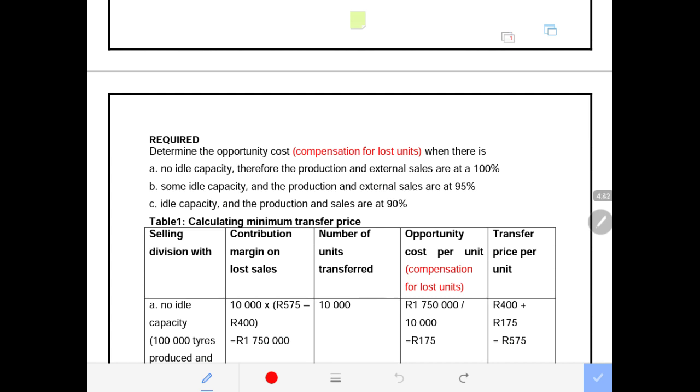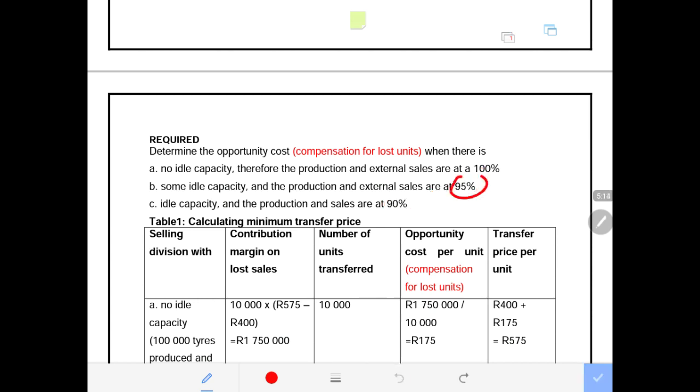They can be producing at 90% and decide to increase their capacity to 100%, and the difference from 90 to 100, which is 10%, will be transferred to Division B. So the 90% is their production capacity, but the intention will be to increase that so that the difference of 10% is transferred to the internal division.